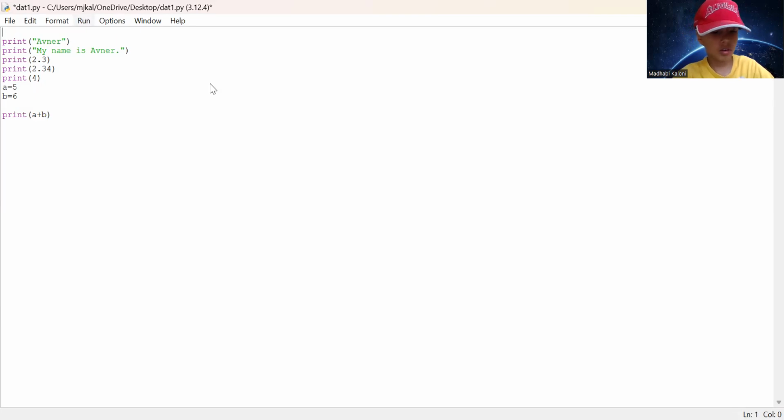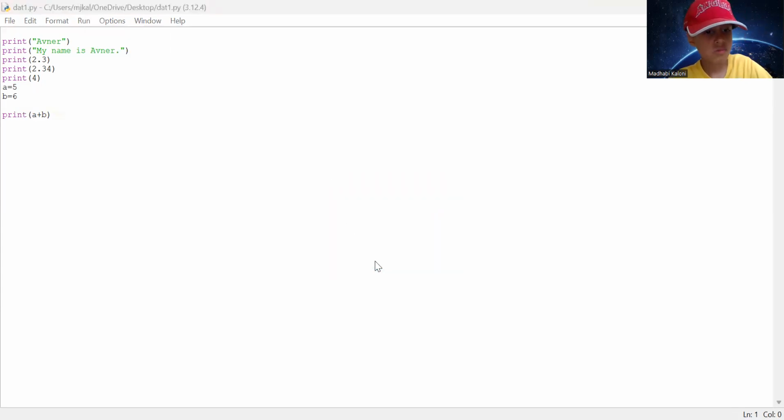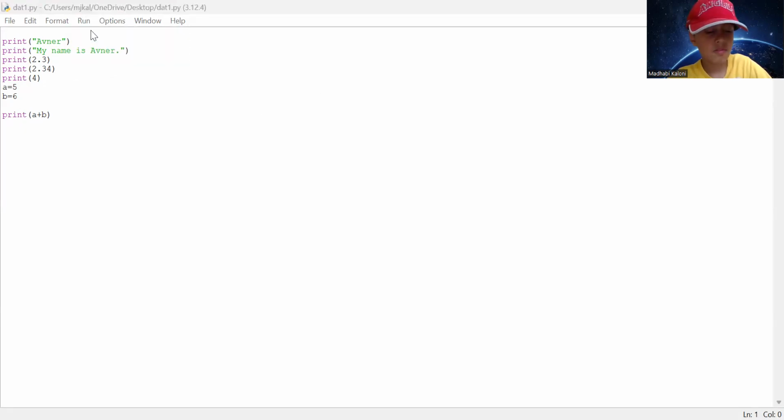Run, function F5 right there. I need to kill this code. Now let me run the code again. Yeah, exactly. See, 11, same thing as printing 11.